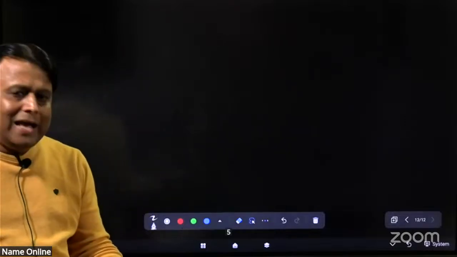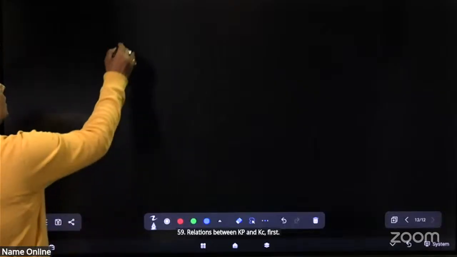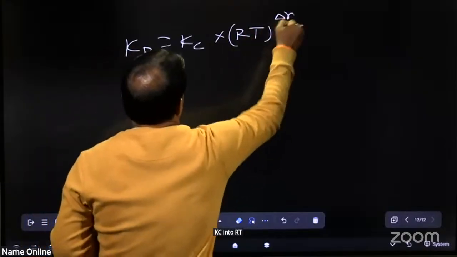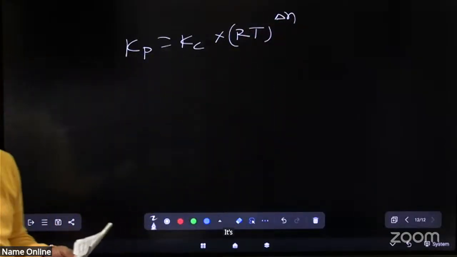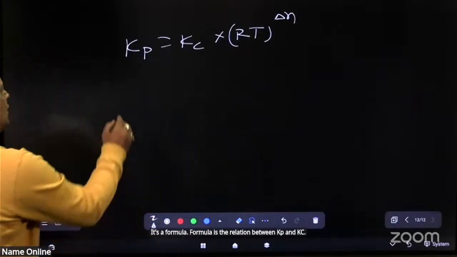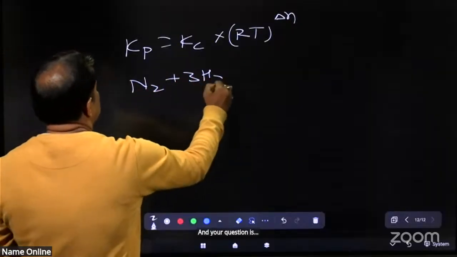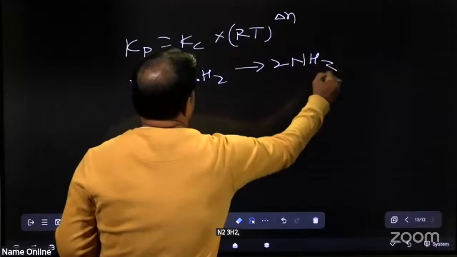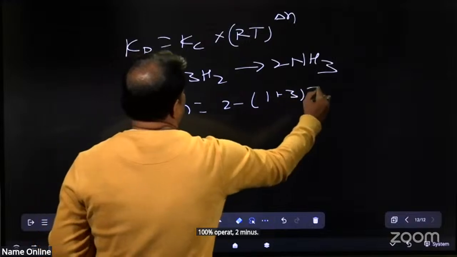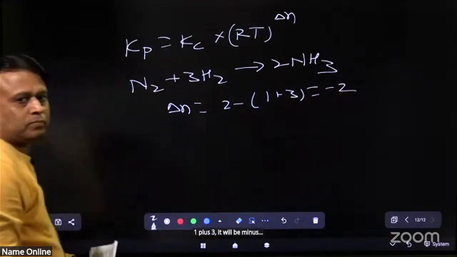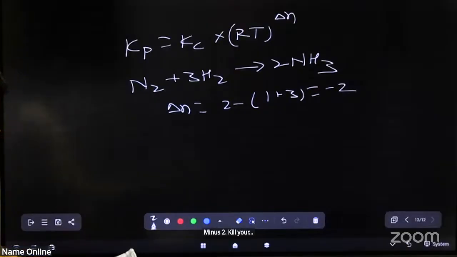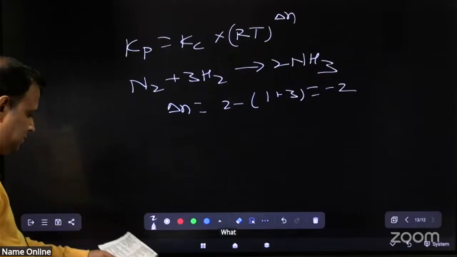Question 59. Relation between Kp and Kc. First concept: Kp equals Kc into RT to the power delta n. It's the formula for the relation between Kp and Kc. And your question is N2 plus 3H2 gives 2NH3. What will be delta n? Coefficient of product 2 minus 1 plus 3, it will be minus 4, it will be minus 2. Minus 2. Clear?